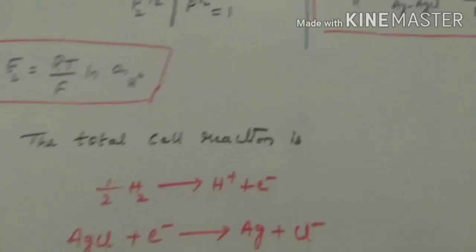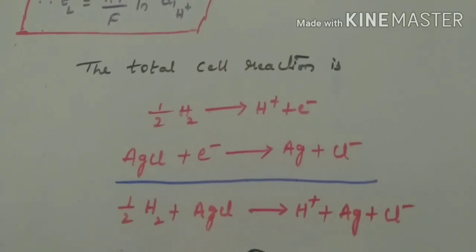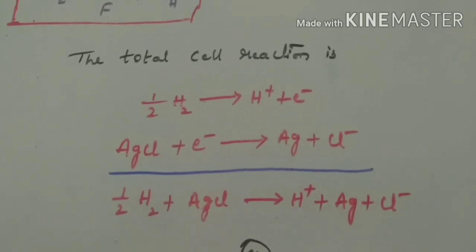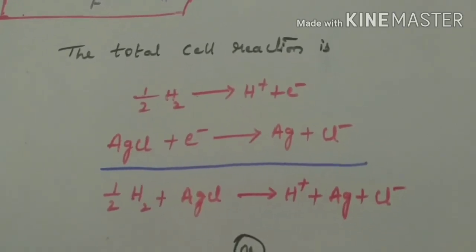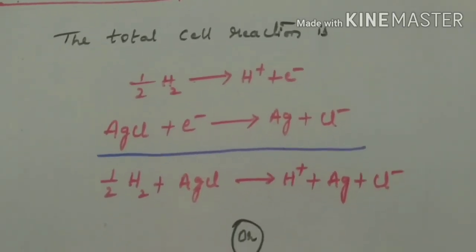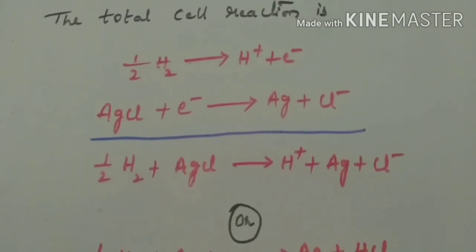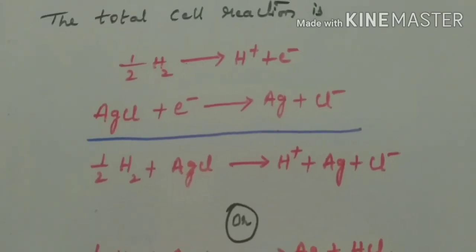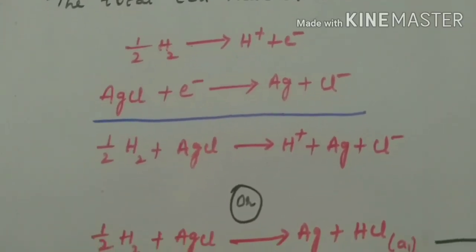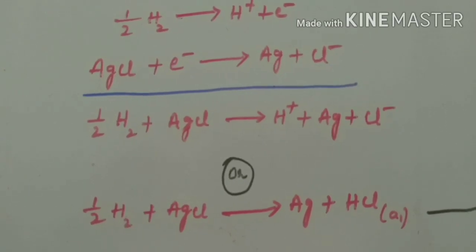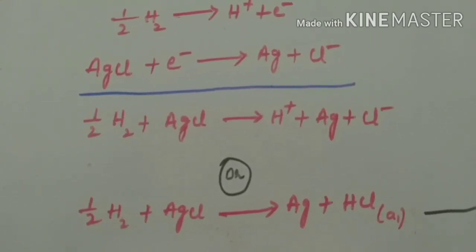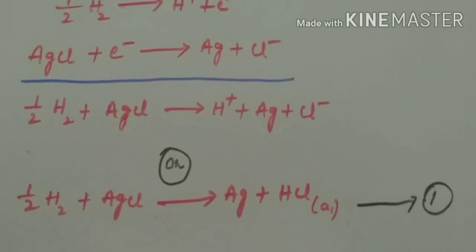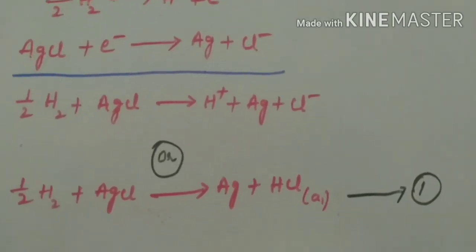Then the total cell reaction is given as half of H2 gives rise to H⁺ plus e⁻, where AgCl plus e⁻ gives rise to Ag plus Cl⁻. Then the overall reaction becomes half of H2 plus AgCl gives rise to H⁺ plus Ag plus Cl⁻, or it can also be written as half of H2 plus AgCl gives rise to Ag plus HCl of activity a₁. Call it equation 1.